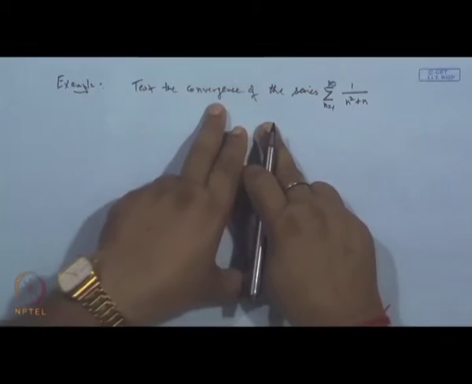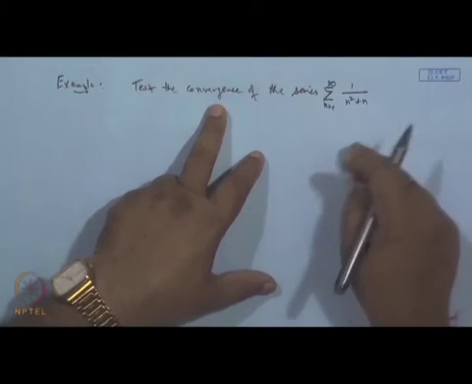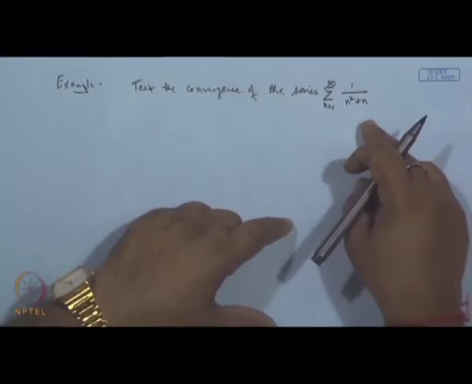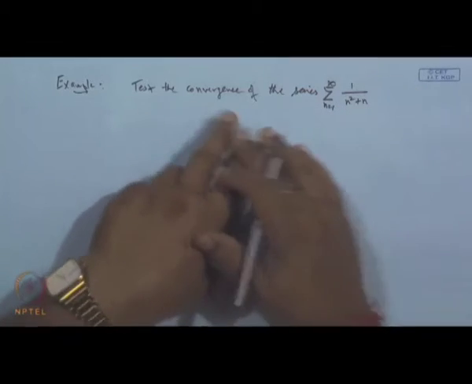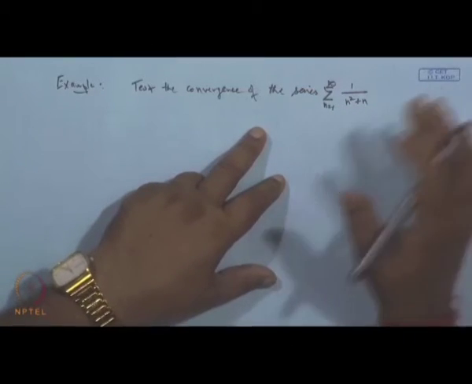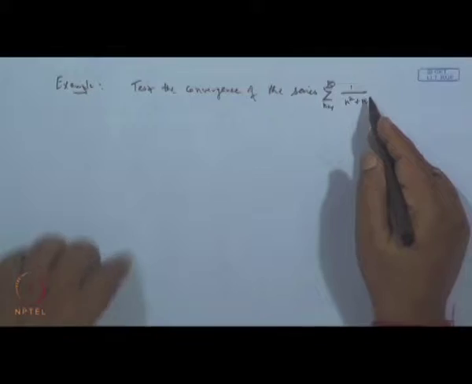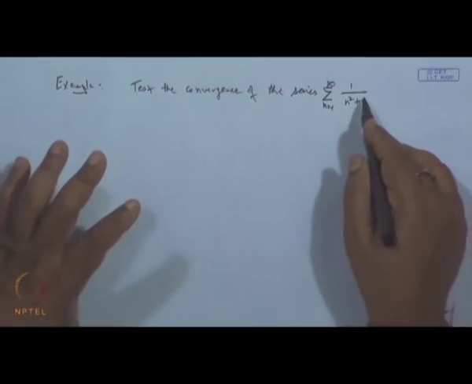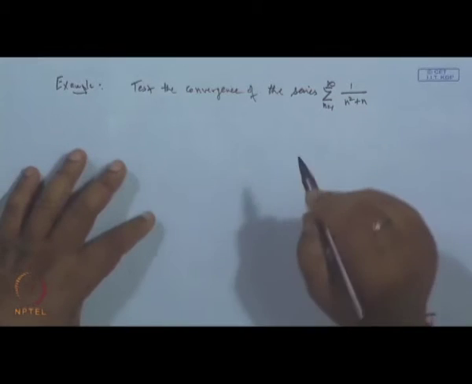Now, when we say test the convergence of the series, it does not mean that we have to test only the convergence part. Convergence of the series means we have to see whether this series is convergent or divergent, but the way of writing is "test the convergence", and it includes both. So, let us see, this is a sequence of non-negative real numbers, strictly positive of course, n is 1 to infinity.